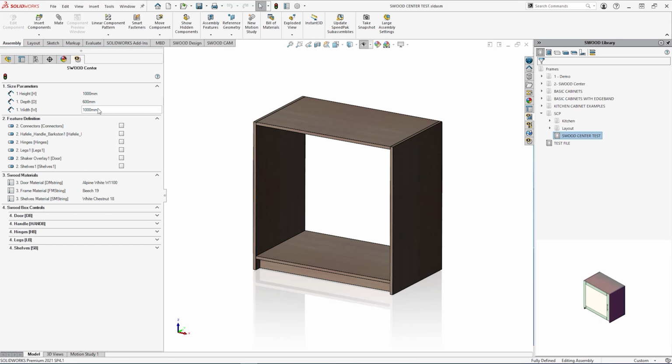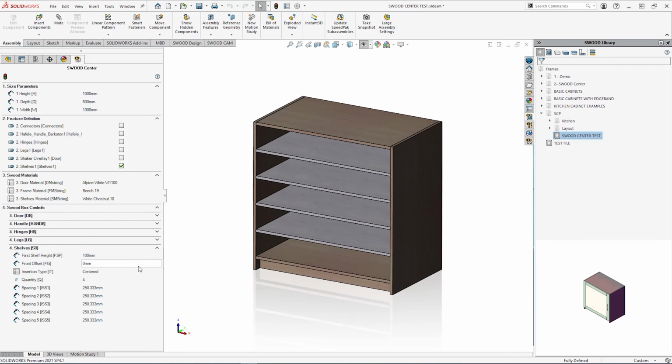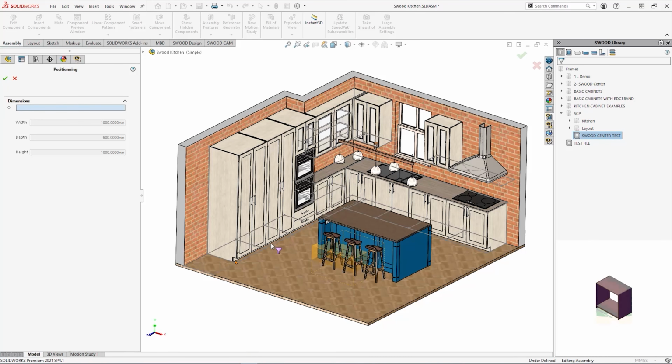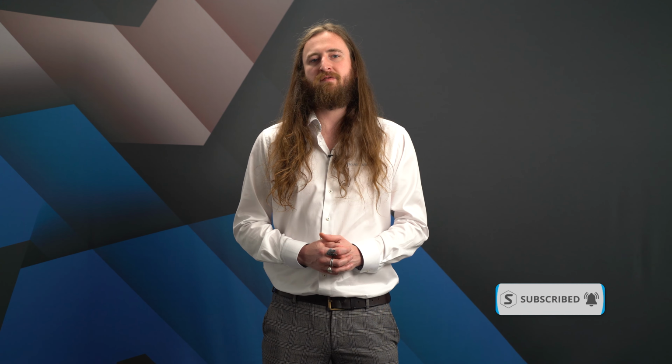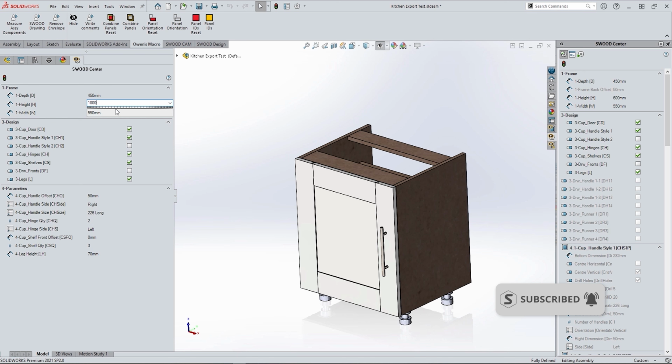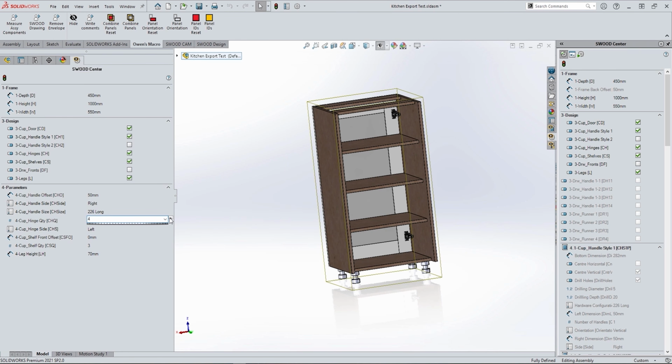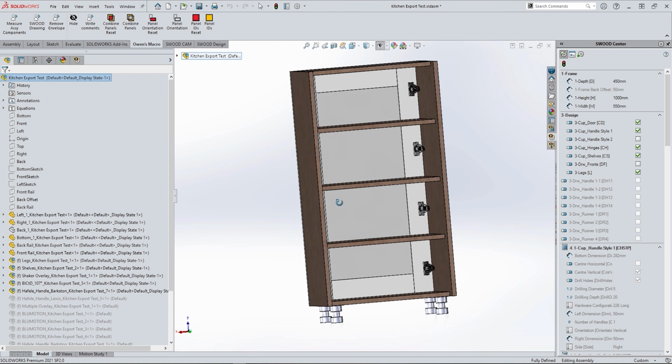SWOOD Centre comes in two versions, Configurator and Service. The Configurator allows you to manipulate and adapt designs based on linked parameters and can be used to control top-level room layouts with single or multiple frames, so changing materials, components or connectors is made even more accessible. SWOOD Centre Configurator gives the flexibility to control design variations with simple tick boxes and dimensions that can be driven by script and logic and extend to both frames and SWOOD boxes, all of which can be tailored to the demands of your project.